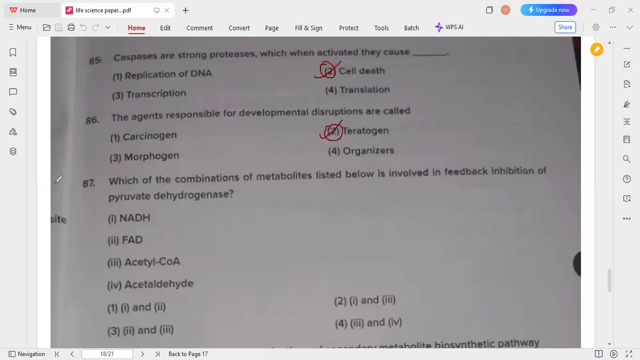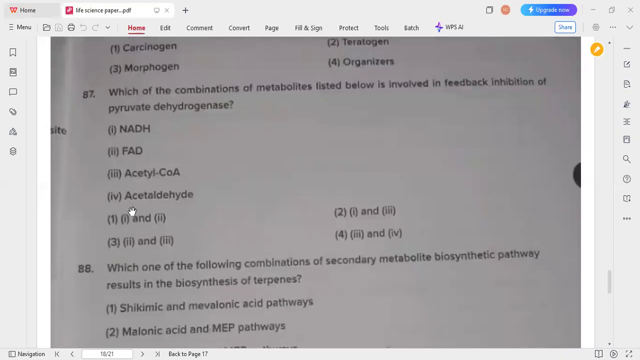So next is about the combination of metabolites listed below which are involved in the feedback inhibition of pyruvate dehydrogenase. This pyruvate dehydrogenase is the enzyme linked to the Krebs cycle, which converts pyruvate into acetyl CoA. So the combination of metabolites is NADH and acetyl CoA. Option 2 is the correct answer.